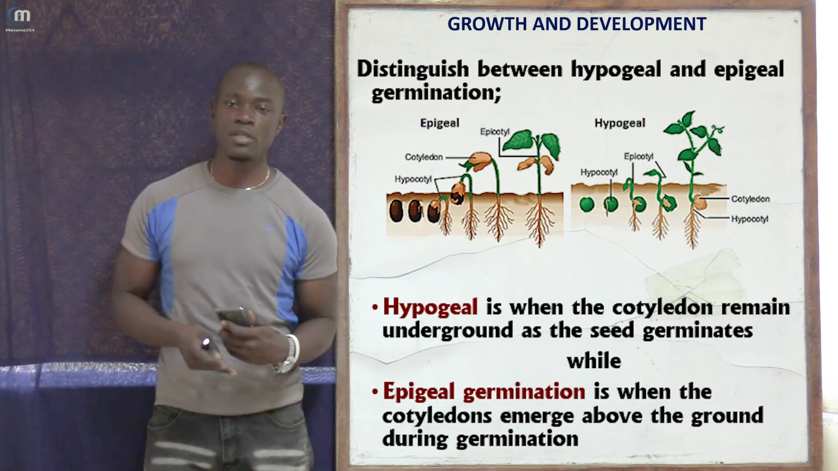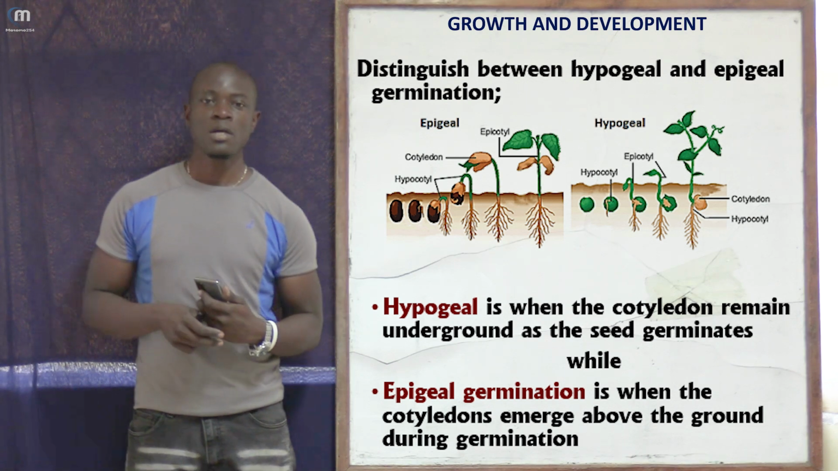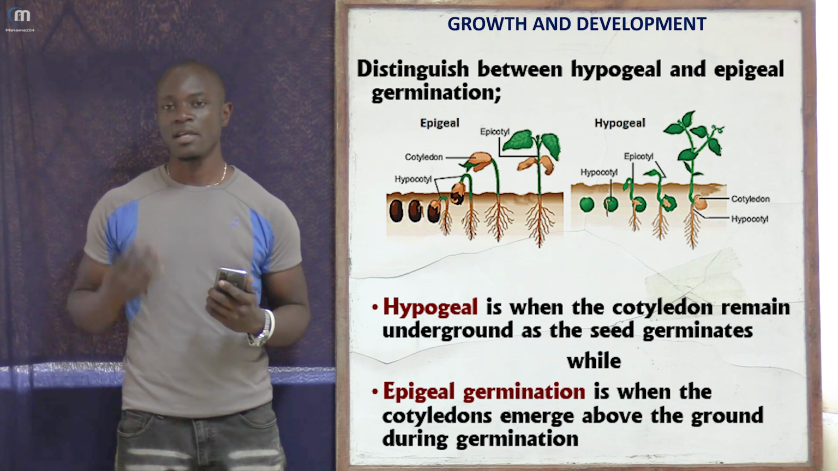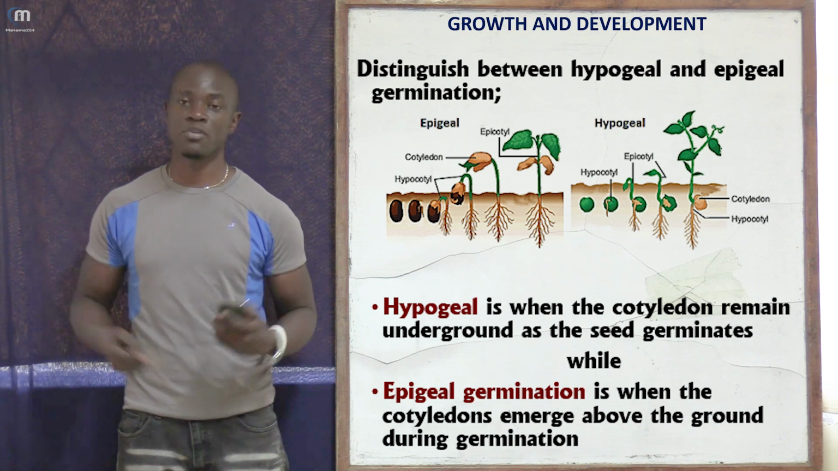So to differentiate between these two types of germination, we consider the cotyledons. It is the cotyledons which tell us that this is the direction to follow, this is the direction to follow, in terms of definition.